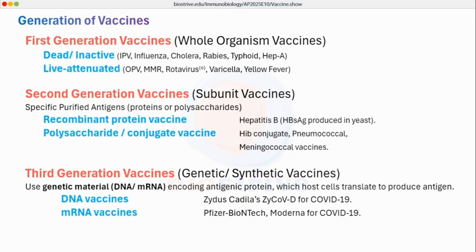Second generation vaccines are subunit vaccines. It may be protein purification, there may be some kind of polysaccharide purification, and polysaccharide may be conjugated with some kind of carrier protein to increase the vaccine effectiveness in this case.